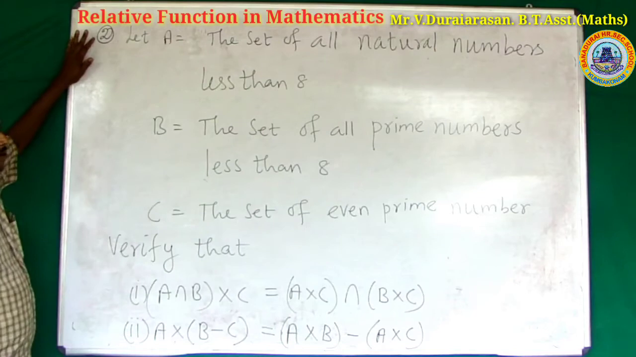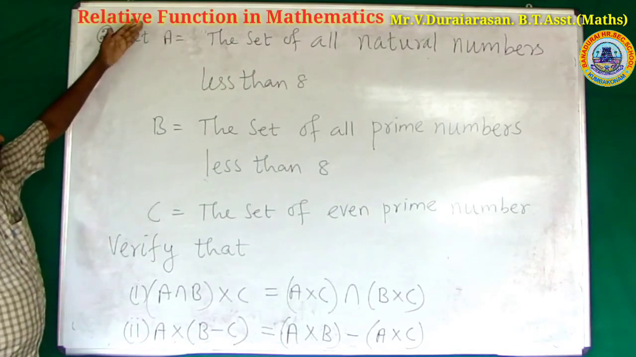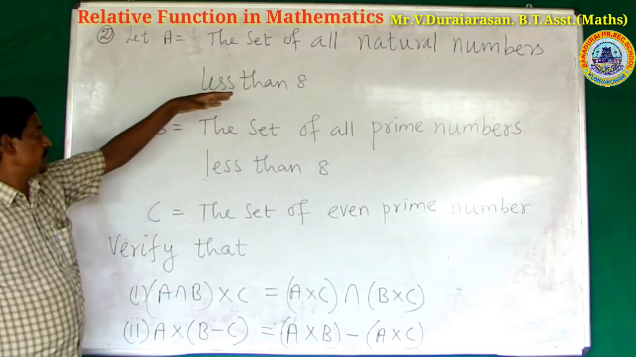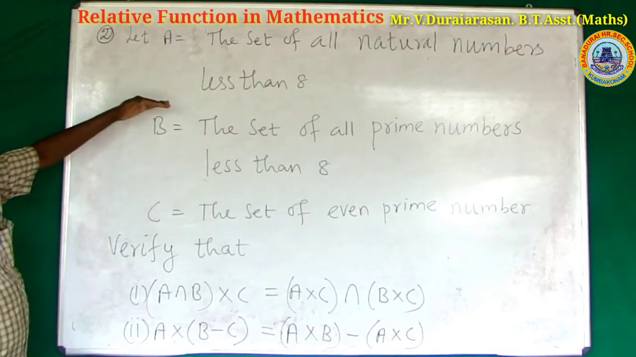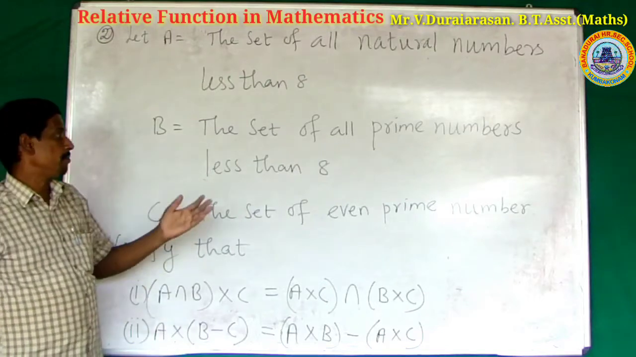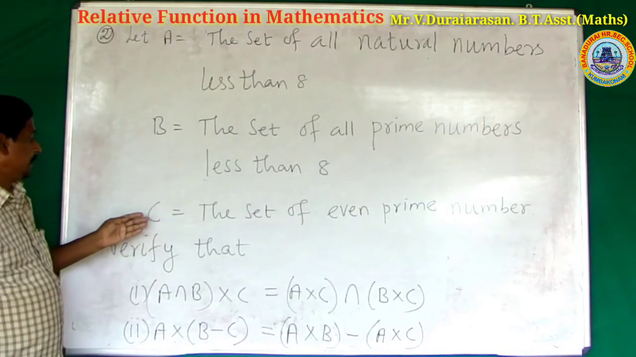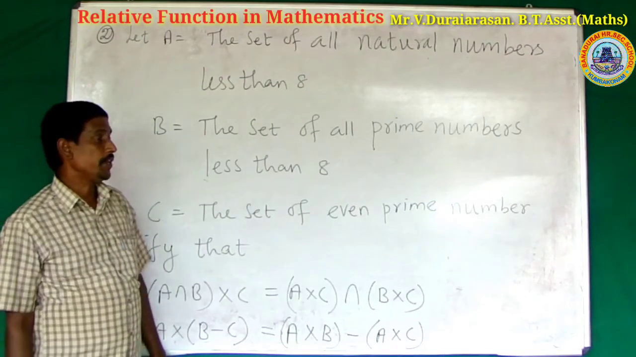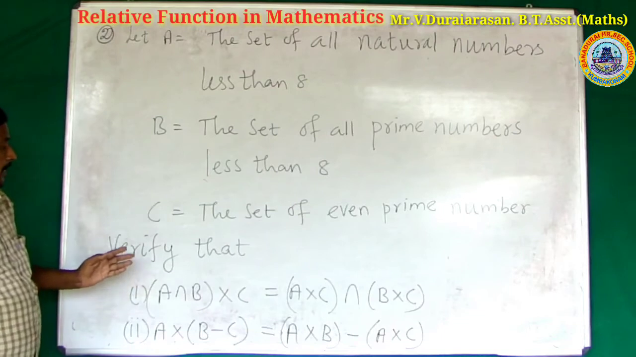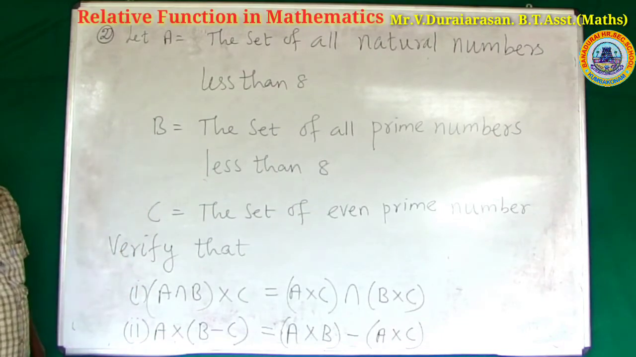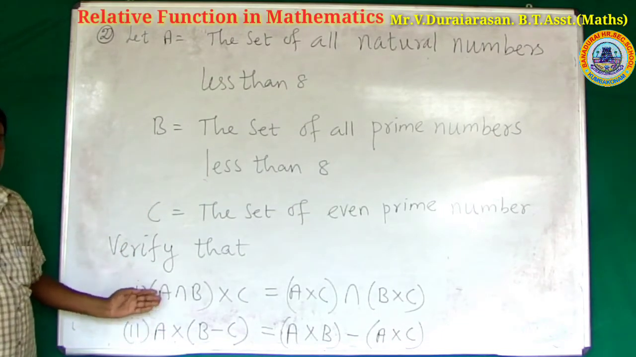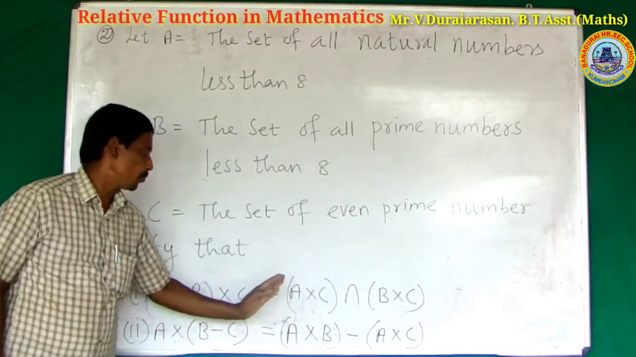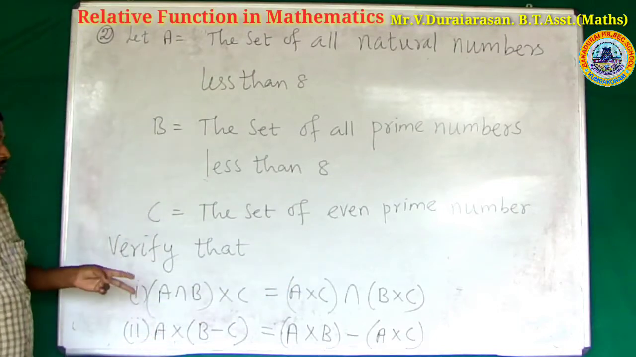Next important 5 mark question. Let A be the set of all natural numbers less than 8. The other set B is the set of all prime numbers less than 8. Finally, the third set C is the set of even prime numbers. Verify the given two results: the left hand side and right hand side are the same, to prove the given two results.